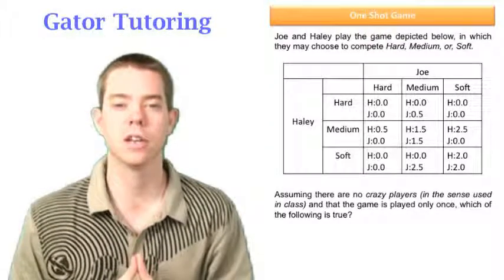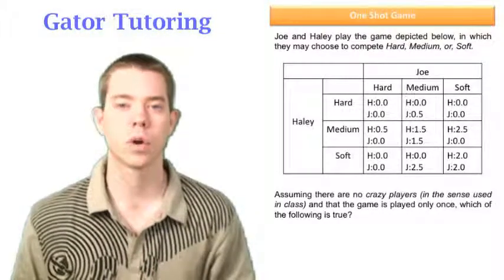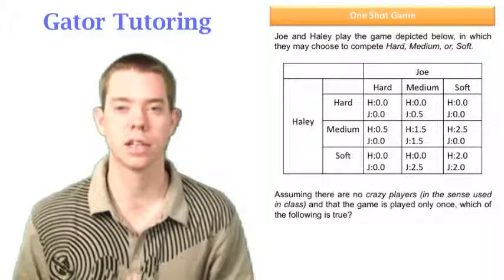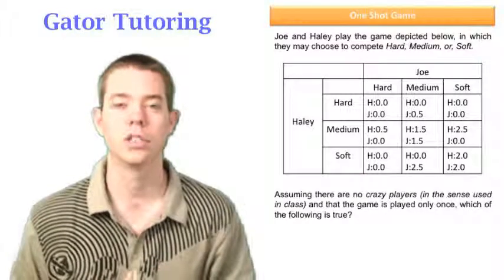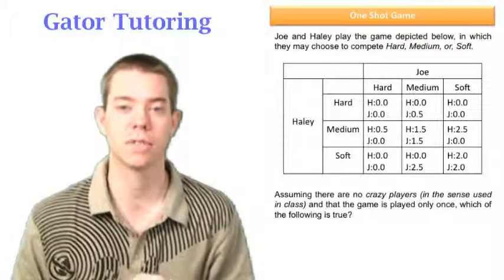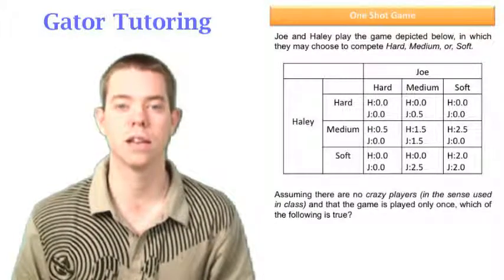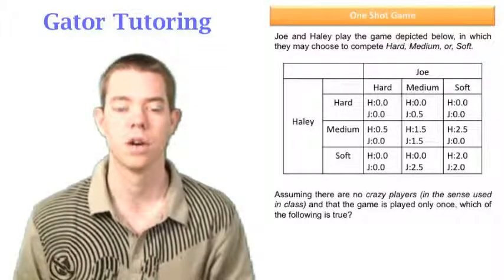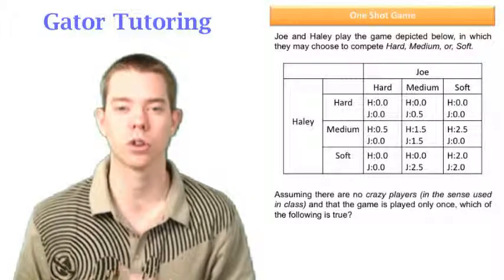Well, first, what they mean there by crazy players is crazy will be defined. It's not necessarily that crazy is irrational. It just means that crazy will have a specific definition in the context of this game. We're not given the definition yet. In the next problem we are. So in the next problem we'll see exactly what crazy means. We're assuming this game is played only once and we're just going to solve it.